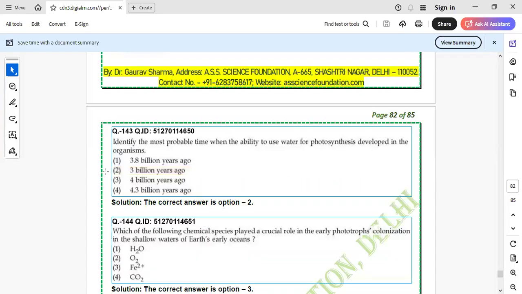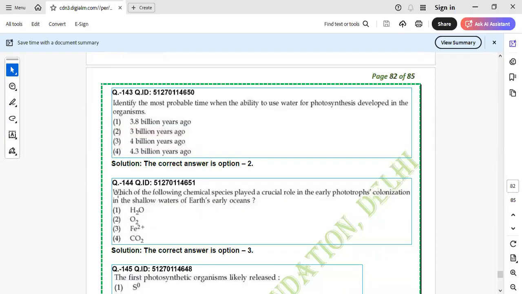Then let's go to question number 144. It is also very simple, guys. They said which of the following chemical species played a crucial role in the early phototrophs colonization in the shallow water of Earth's early ocean.